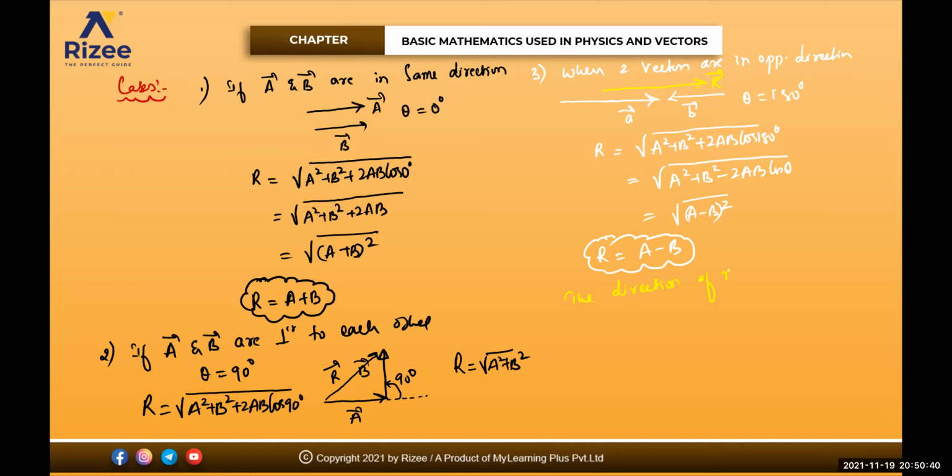The direction of resultant vector will be along the direction of the vector having larger magnitude.